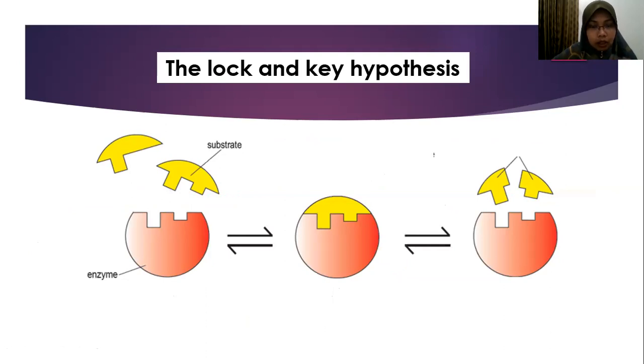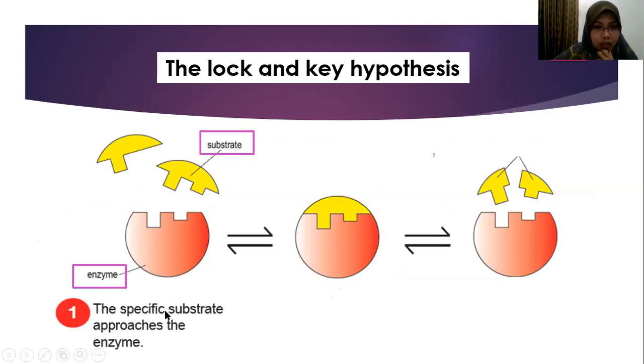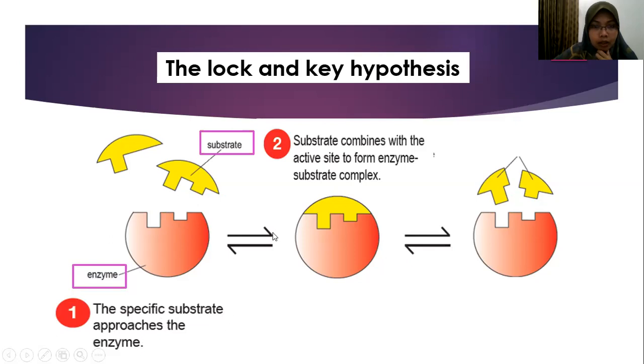This is also one of the familiar questions. This is an enzyme. The enzyme has its active site. This is the substrate that comes to the enzyme. Which one is the key and which is the lock? The substrate is the key and the enzyme is the lock. The enzyme has a specific active site, and the specific substrate approaches the enzyme. Here, this shape is the active site.